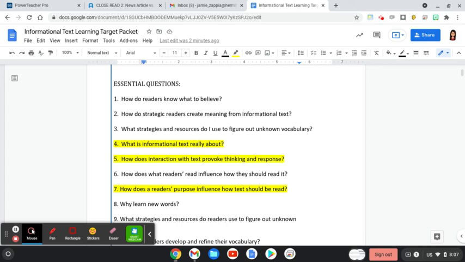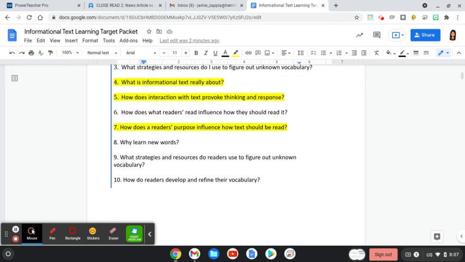We're going to focus as we close read on the following essential questions. Number 4, what's informational text really about? 5, how does interaction with text provoke thinking and response? And 7, how does a reader's purpose influence how the text should be read?